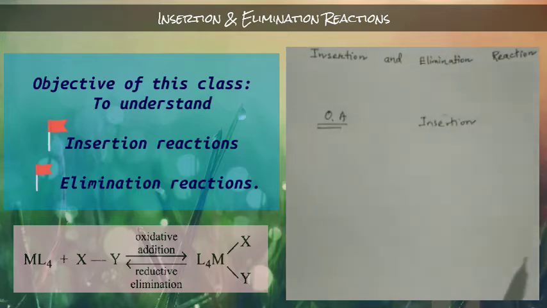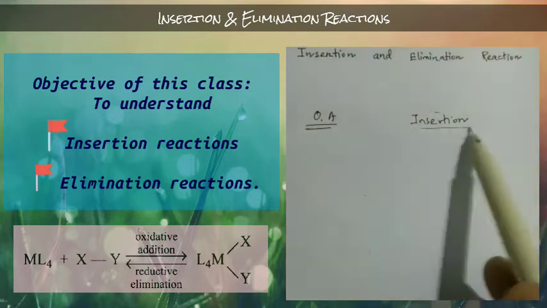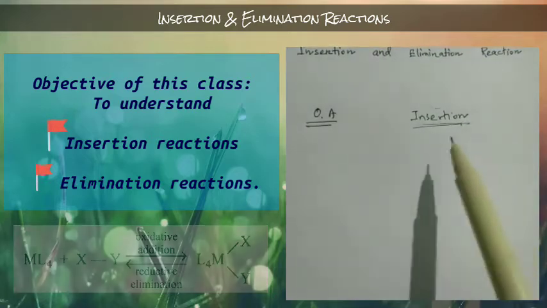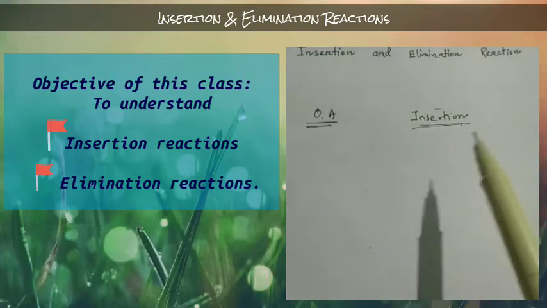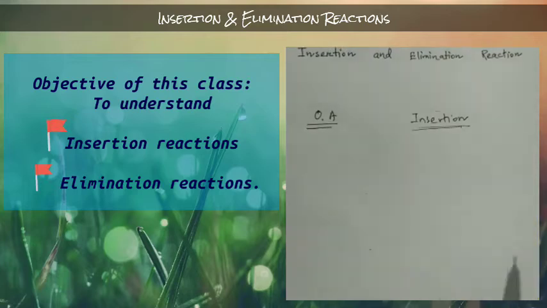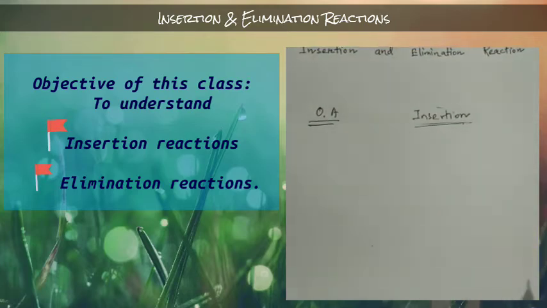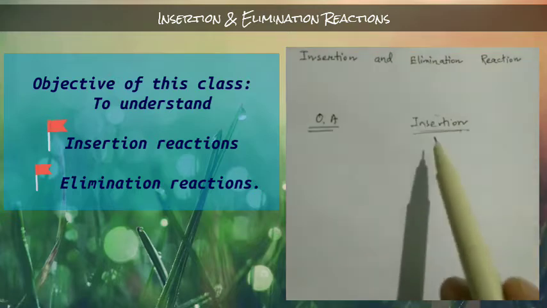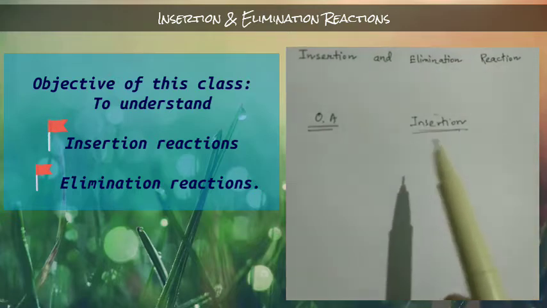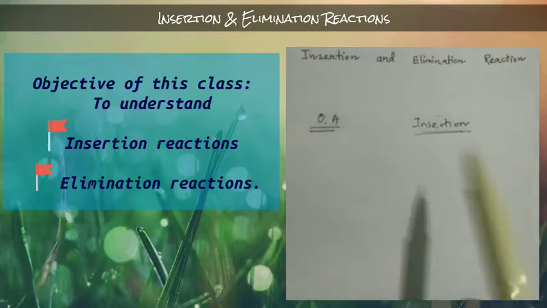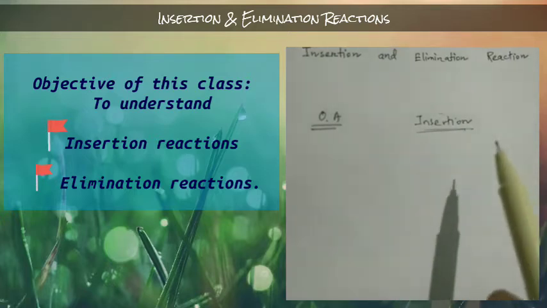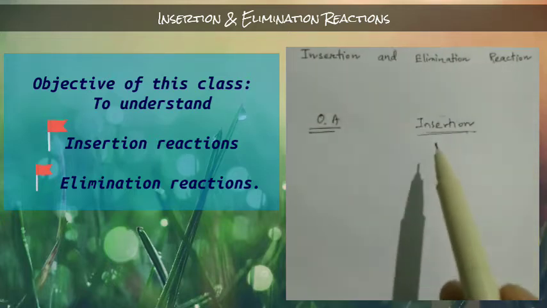But in an insertion reaction, a group inserts between a metal and carbon bond or a metal and ligand bond, and the oxidation number of the metal of that organometallic complex remains the same.